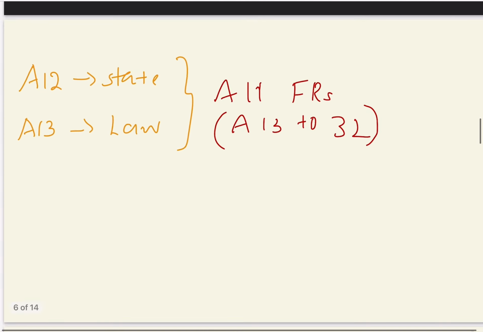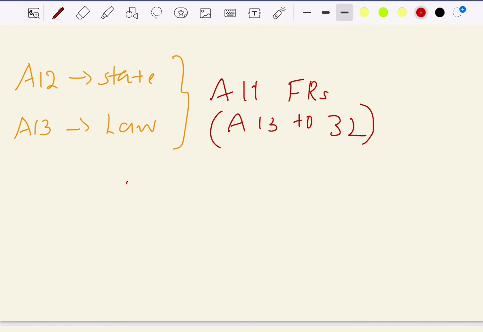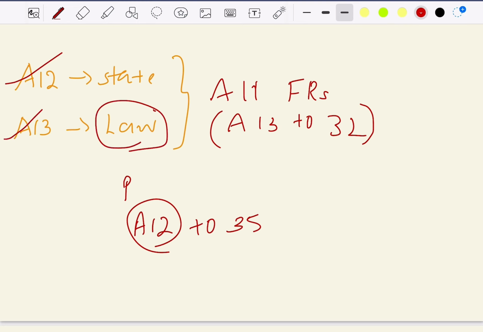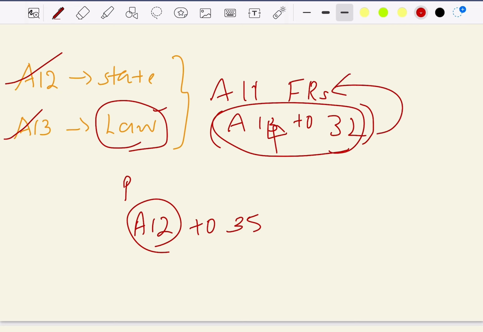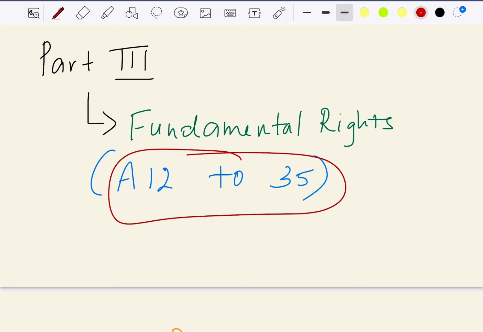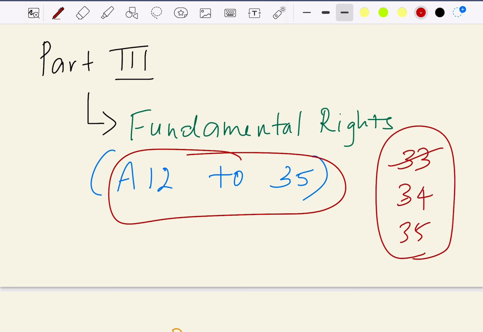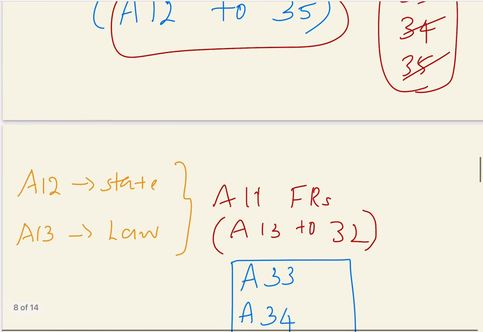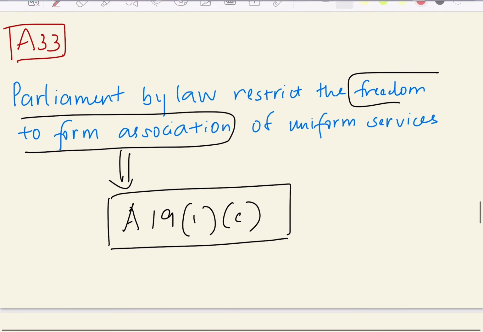Now here, as I said, part 3 of our constitution is from articles 12 to 35. Here, article 12 gives the definition of state, and article 13 provides the definition for law, whereas articles 14 to 32 give the list of fundamental rights. But part 3 of the constitution is from article 12 to 35. So here articles 33, 34 and 35 have to be studied, and we shall study these 3 articles now in this video lecture.